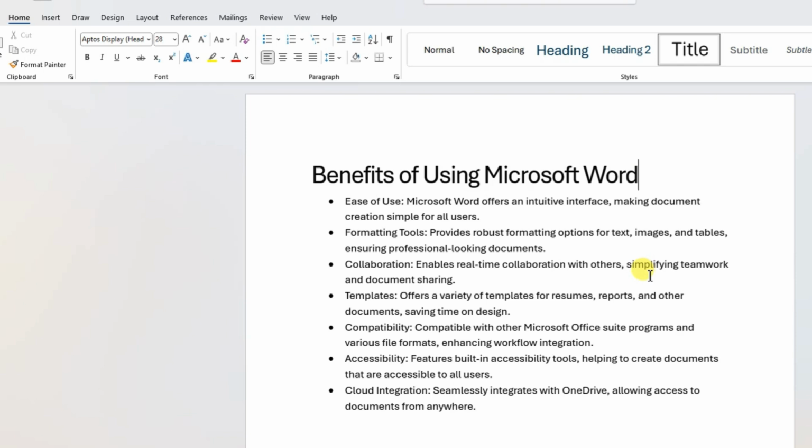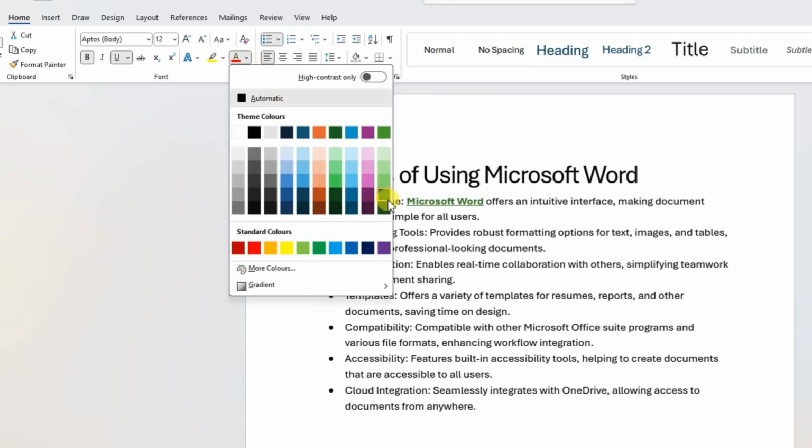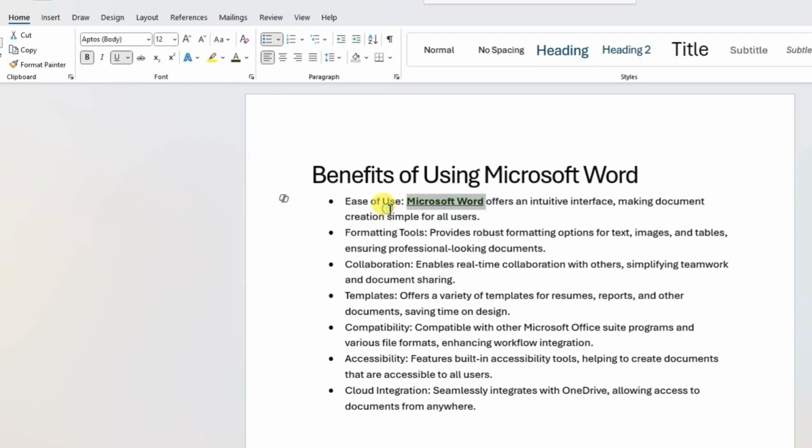Let's see some of the formatting. For example, for the Microsoft Word, these two words, I want to highlight as bold. The option is here, bold, B. If I click this one, it will bold the text. And there is an underline option as well. I can underline this word. And if I want to change the color of this word as well, here you can see text color. So I can choose any color which I want, click this one, and it will change its color.